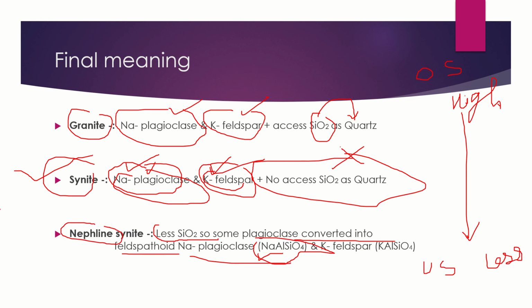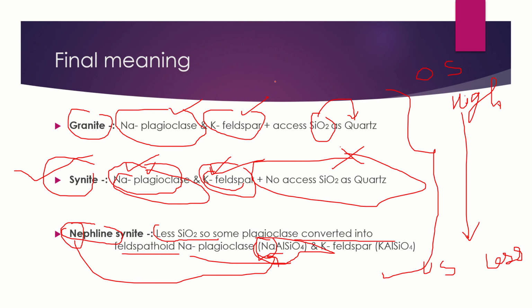You can remember this nepheline mineral. Now I know that you know nepheline and leucite, these are all feldspathoids. But you got confused about the mineralogy, whether nepheline is a sodic feldspathoid or a calcic feldspathoid. So it becomes easier: nepheline starts with N, sodic plagioclase starts with N, so nepheline is the sodic feldspathoid. Okay, so these are three kinds of rock.